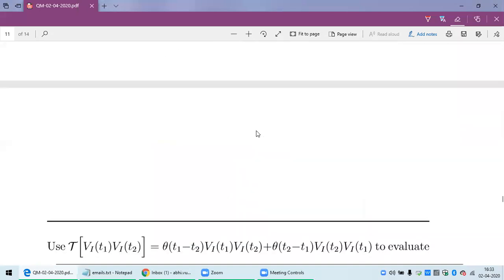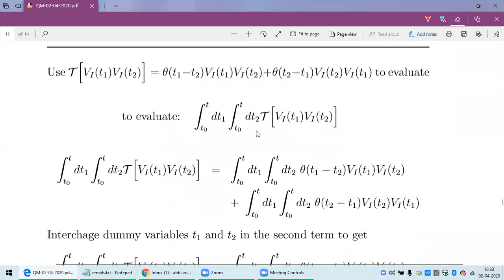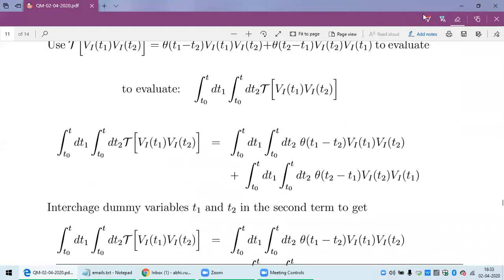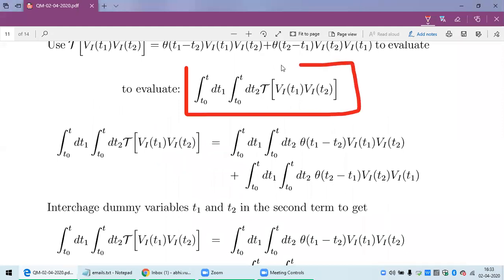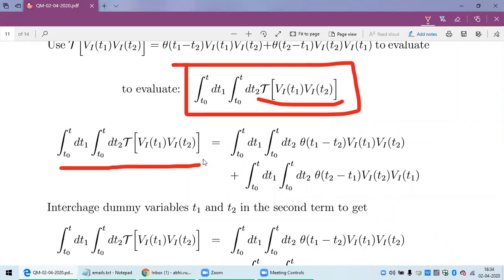So let us evaluate a quantity which is this. What is this? This is the time-ordered product of two operators, integrated over both times from T0 to T. When we do this integration, look at the left-hand side.